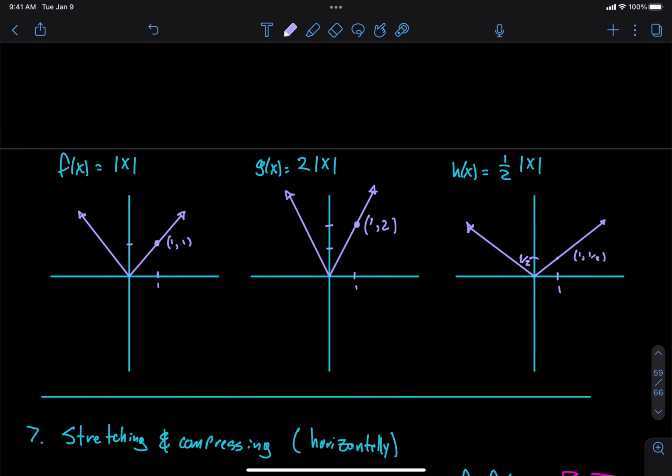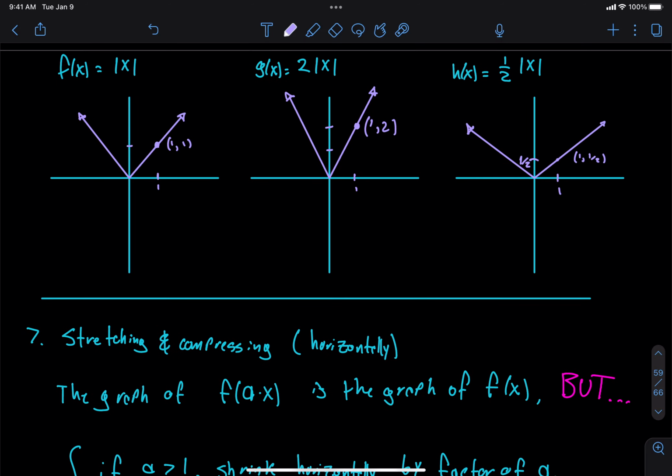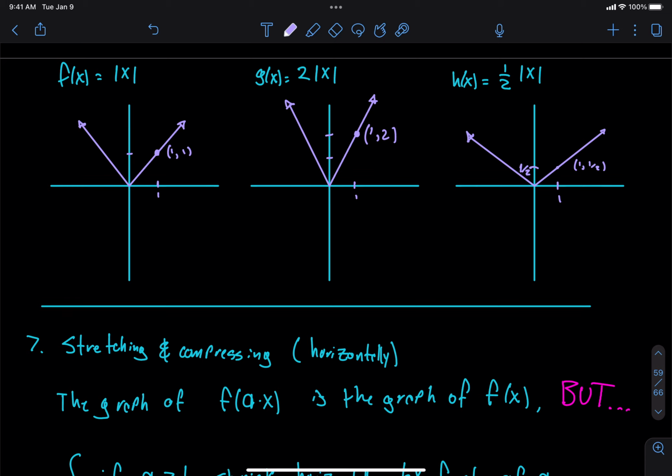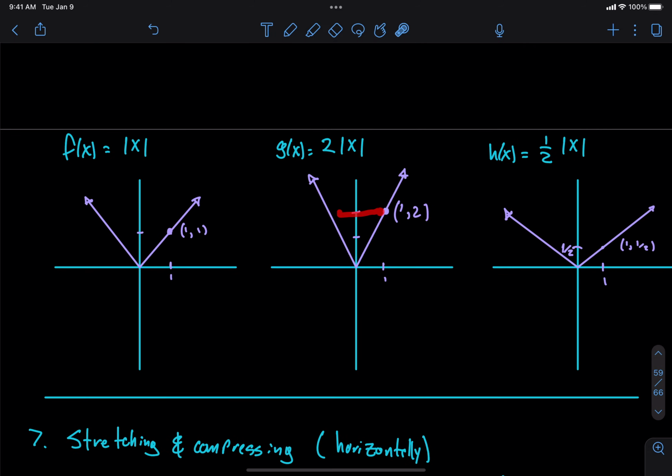Or I used the hydraulic press, like that guy from the internet back in the day. Okay, so it's a little bit hard to see. I probably should have exaggerated this for you. But this one, you can see is thinner, right? It's skinnier. And this one over here on the other side is wider, yes?